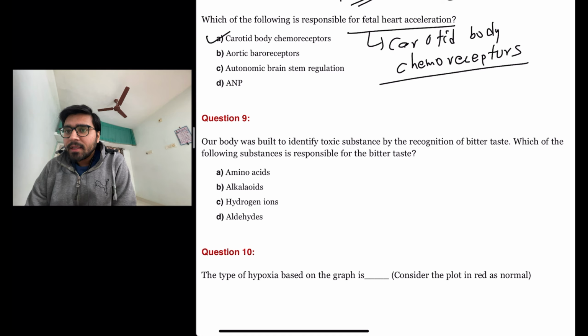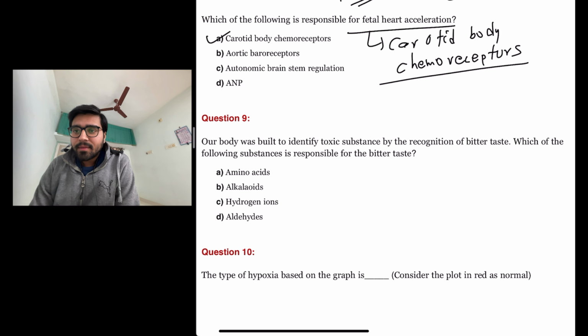The next question is, our body was built to identify toxic substances by recognition of bitter taste. Which of the following substances is responsible for the bitter taste? So this is also a factual question.